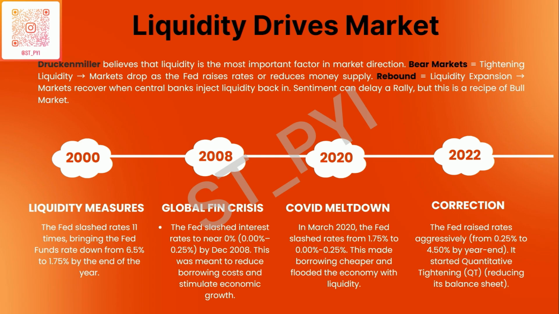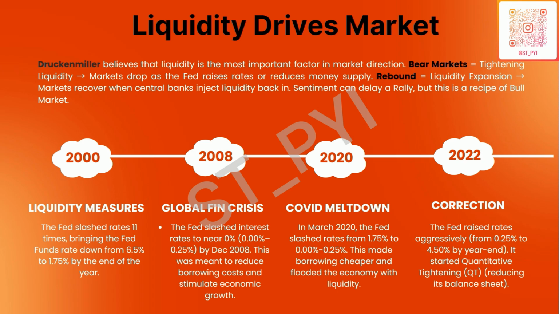And then when the Fed switched its stance again in 2023, when the Fed started cutting rates gradually, that is when the bull market again began in the US. So Stan here is absolutely right. It is the Fed or the RBI that determines the liquidity in the system, and that gives birth to the next bullish cycle in the market.